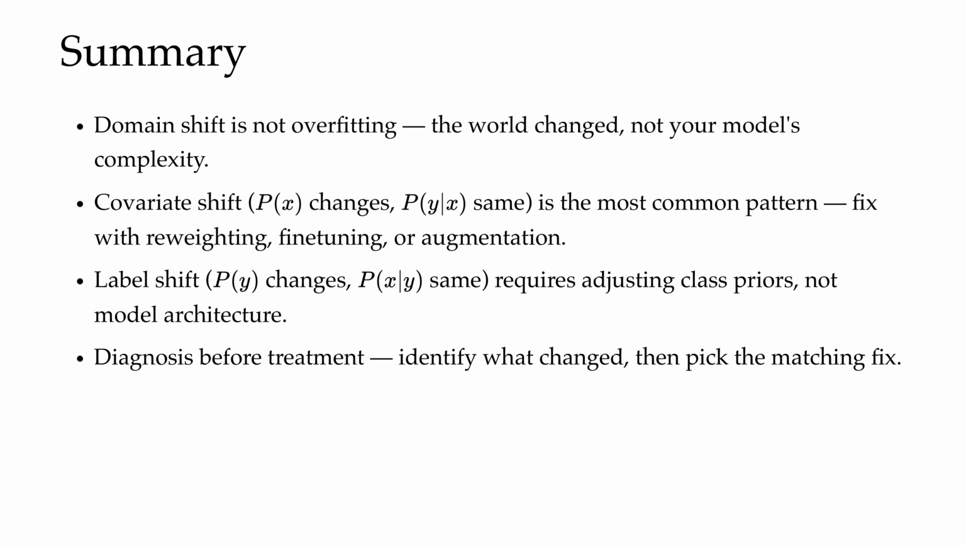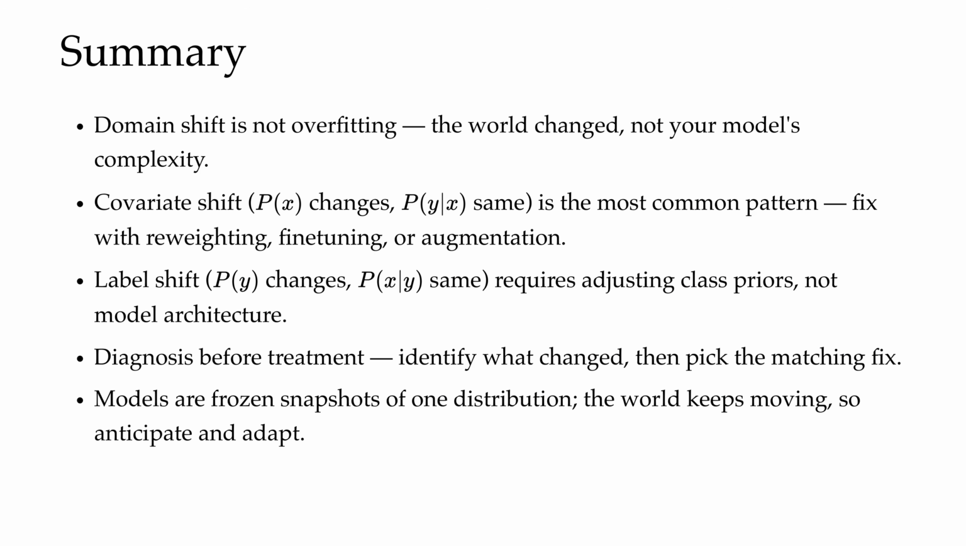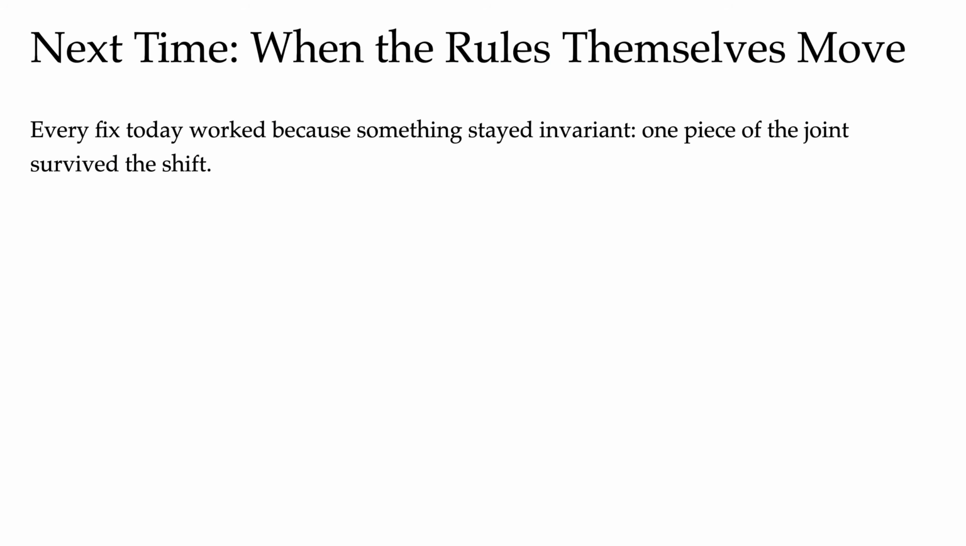The fourth point would be diagnosis before treatment. It's very wise to identify what stays stable before we go out and pick the right fix. And finally, every tool today works because something stayed invariant. Every fix we introduced today relied on some piece of the joint distribution surviving the shift. There's basically still a foothold we could stand on. And that sets up next time's harder question. What if the rules themselves move? And that is concept shift. It's where today's clean toolbox will stop working.